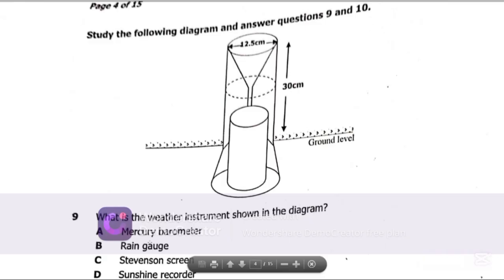Now let's get to question 9. Question 9 says, study the following diagram and answer questions 9 and 10. What we are able to see here is an instrument that is used to measure rainfall. Question 9 says, what is the weather instrument shown in the diagram? What weather instrument do we use to measure rainfall? The best possible answer on question 9 is B, rain gauge.